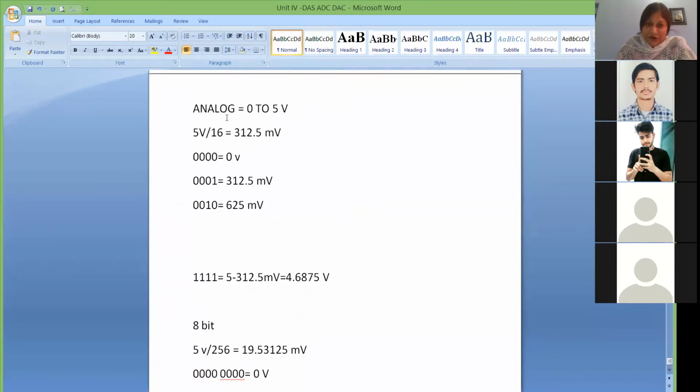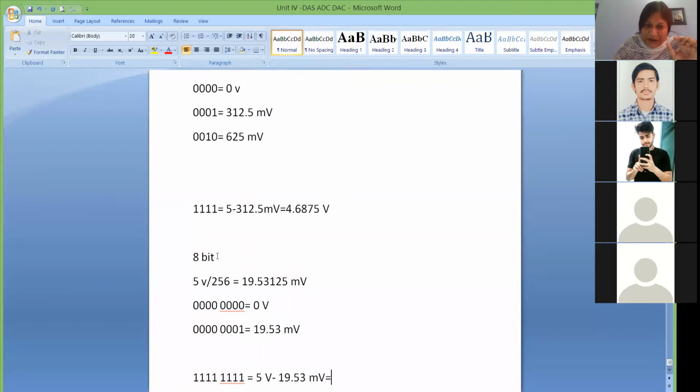Now we were talking about the 4-bit converter, where our level was 312.5 millivolt. That means the resolution of a 4-bit converter, if the maximum analog voltage is 5 volt, is 312.5 millivolt, the smallest quantity it can sense. But for an 8-bit converter with a maximum 5 volt analog input, your level of sensing is 19.53 millivolt.